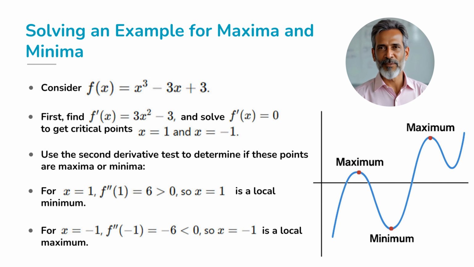Now, let's check these points using the second derivative test. We calculate the second derivative, f double prime of x equals 6x. At x equals 1, f double prime of 1 equals 6, so we have a local minimum. At x equals negative 1, f double prime of negative 1 equals negative 6, so we have a local maximum. Now we know that at x equals 1, the function has a local minimum, and at x equals negative 1, it has a local maximum.